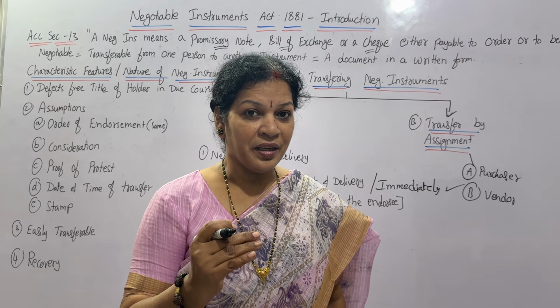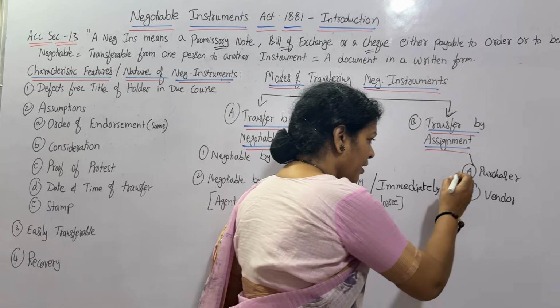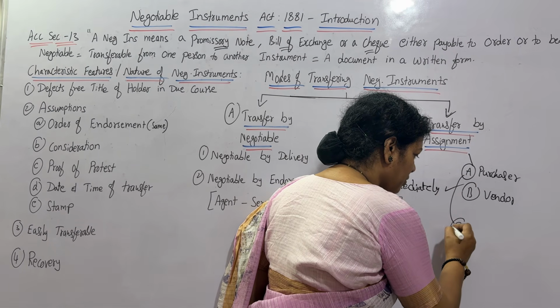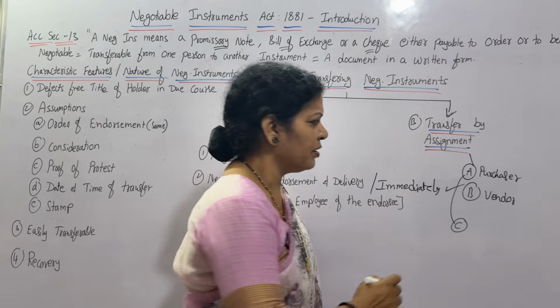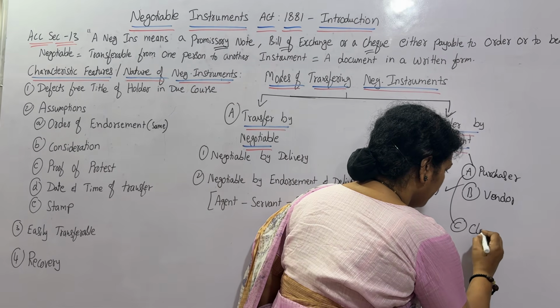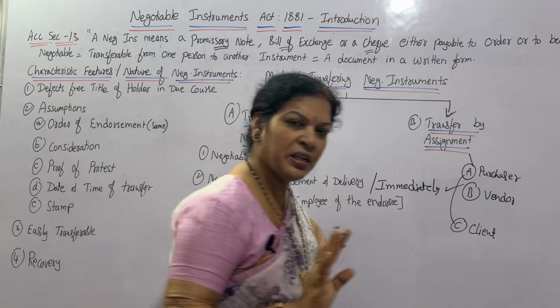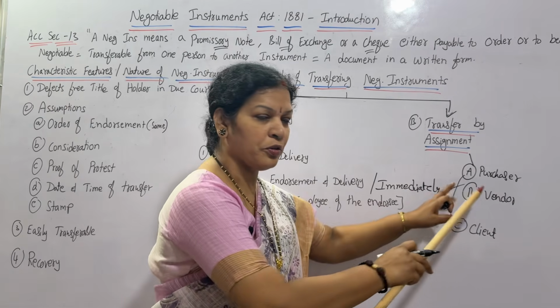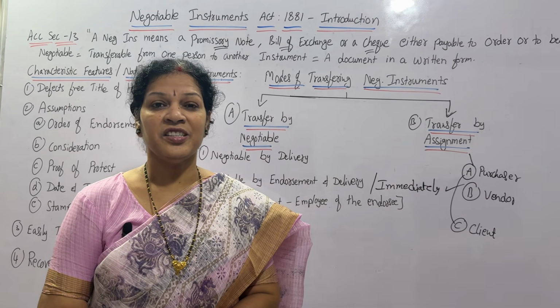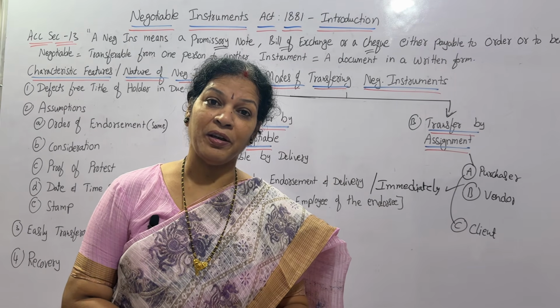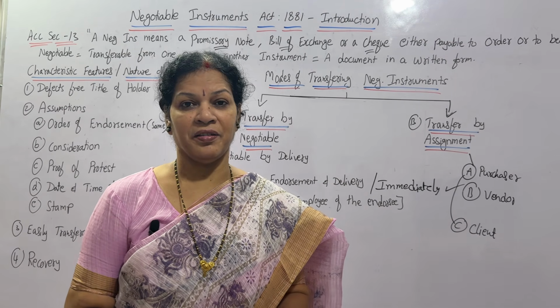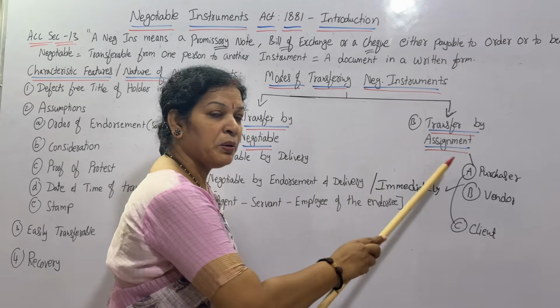A is not paying anything, but A is saying that on behalf of me, C is going to make the payment. C is my client. He has to pay some amount, and that amount he is going to pay you directly. Is it okay, if the vendor agrees? This is also one way of making payment. Am I clear? This is about transfer by assignment.